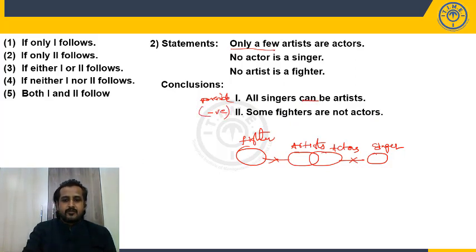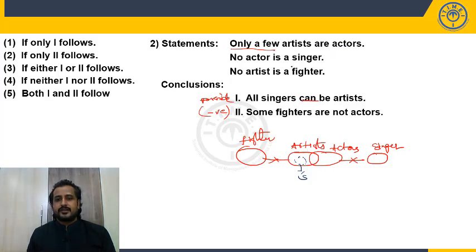Now let's check the first statement: all singers can be artists. Is it possible for all these singers to be within artists without violating the given statements? Let's check. Actors should not have a relation with the singers. Without having an actor-singer relationship, I can place the singers within the artists without violating any of the given statements. To cross-check, only a few artists are actors, still it is valid.